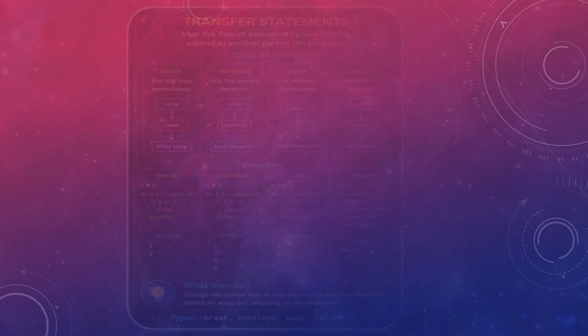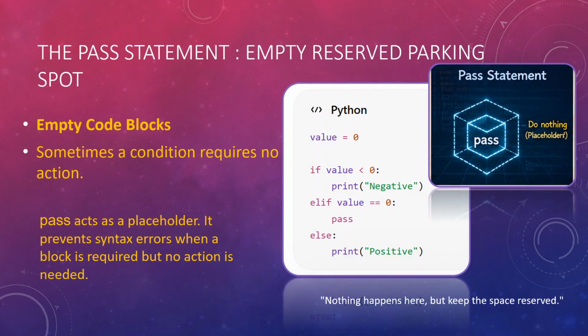Okay. So I hope you have understood this. Here I have again taken the pass statement in detail so that you understand that it is just an empty reserved parking spot. Okay, there is no code execution here. For example, here if you see if, elif and else. If this condition is true, it should be negative. Elif value equals 0, don't do anything.